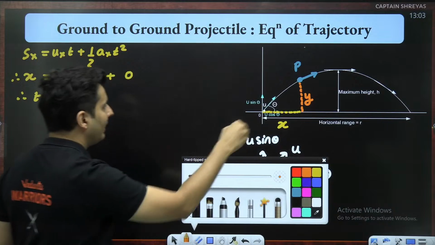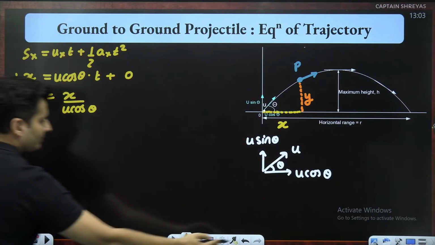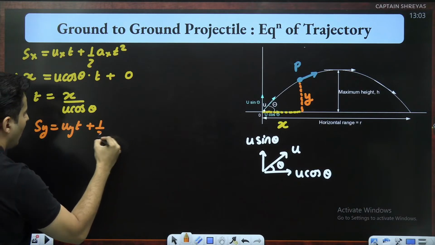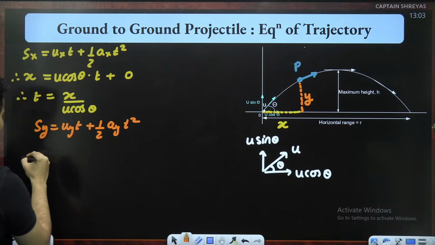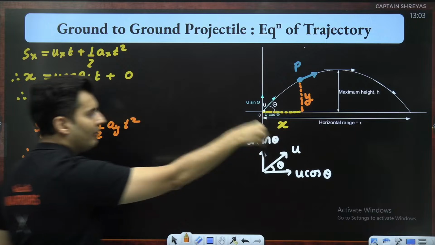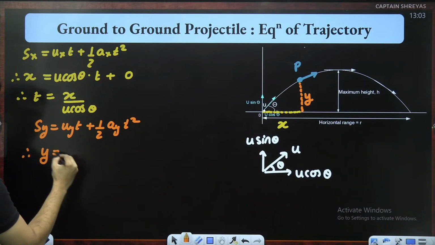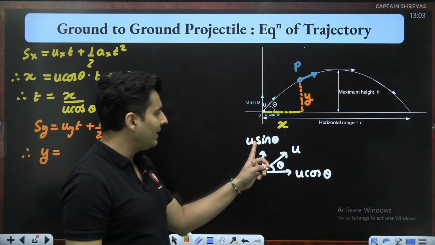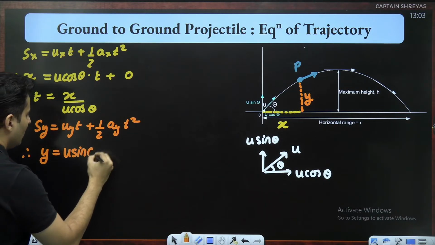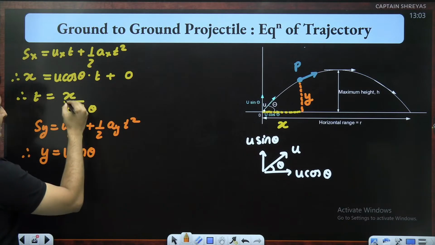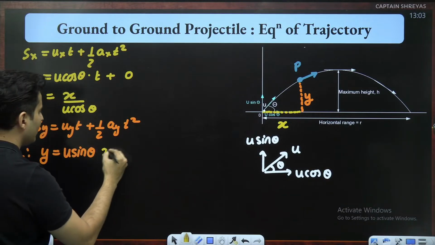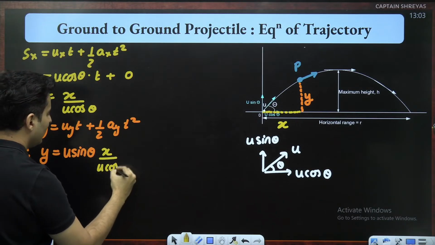Now let's go to the y direction. Displacement in the y direction is uy t plus half ay t square. Displacement in the y direction in some time is basically y, the coordinate. What is the initial velocity in the y direction? This one, which is u sin theta. Okay. T, I will replace it, because I want to get rid of time, right? So substitute time as x divided by u cos theta.